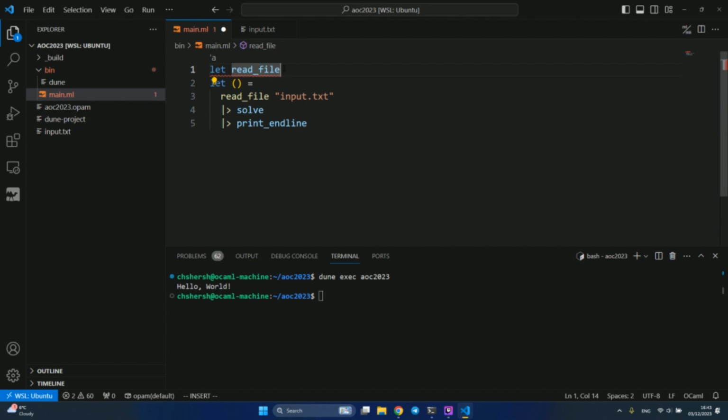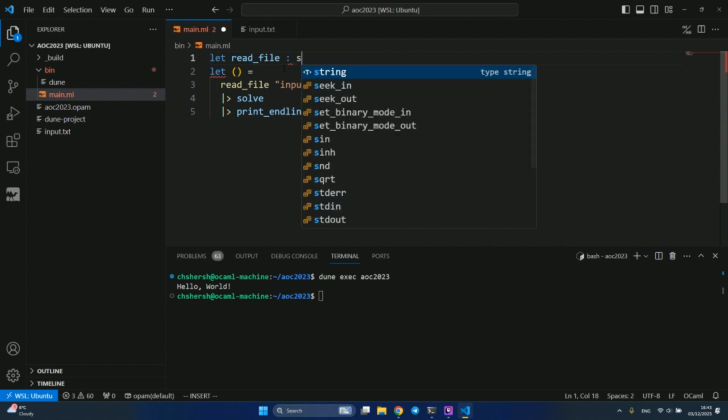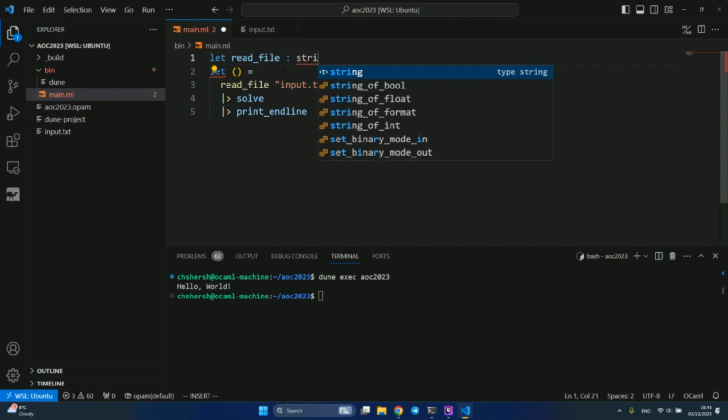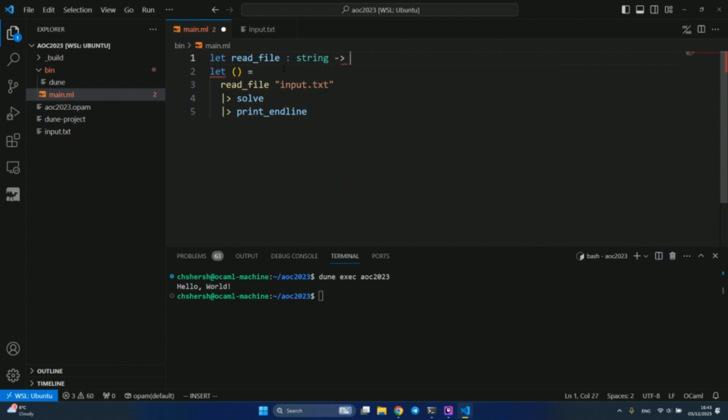So I can actually write the type signature of this function here. In OCaml, you don't have to write type signatures. The types are inferred, but just for my sanity, to make the compiler useful and to help me keep track of what's going on, I'm going to write it. It should take a file path, but in the simplistic standard library OCaml API, file path is just a string. So we're going to write a function of type from string to string, and this function is going to read from a file.